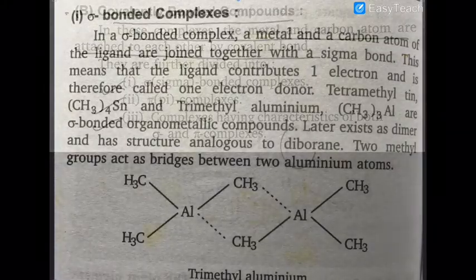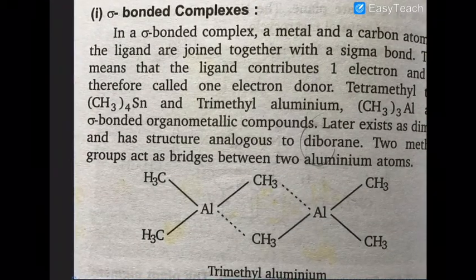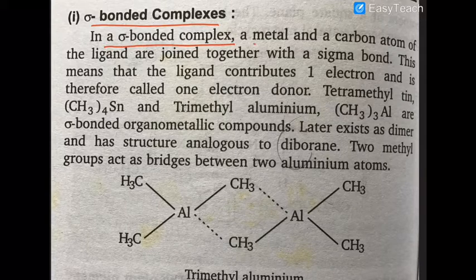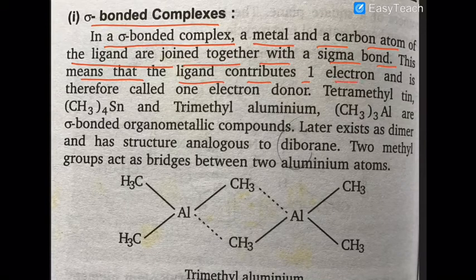First we will discuss sigma bonded complexes. In a sigma bonded complex, the ligand is joined to the metal through a sigma bond with a carbon atom. This means the ligand contributes one electron and is therefore called a one electron donor.